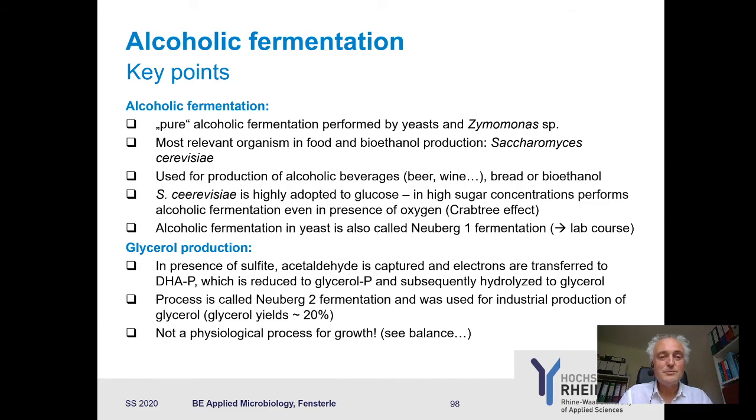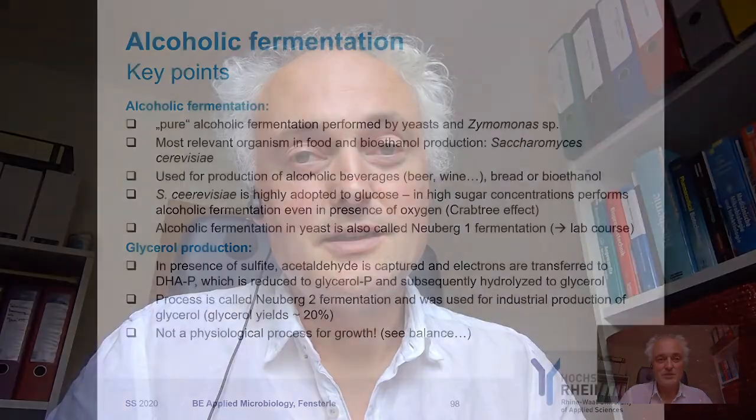Okay, that's it about alcoholic fermentation. You know now how alcohol is being produced. Now let's go to the bar, have a small beer and enjoy it. And you know now what's happening. But be reminded, it's still toxic. So one beer and everything is fine. Thank you very much for your attention and goodbye.